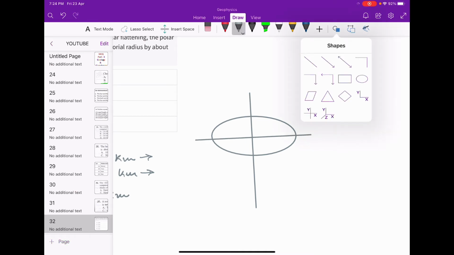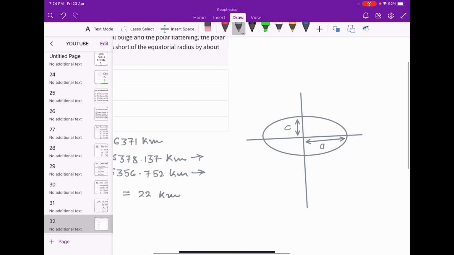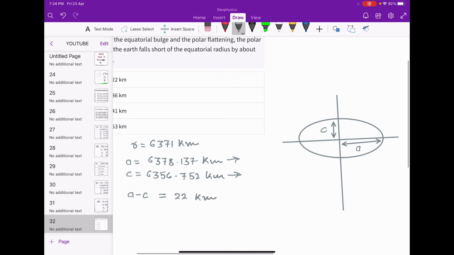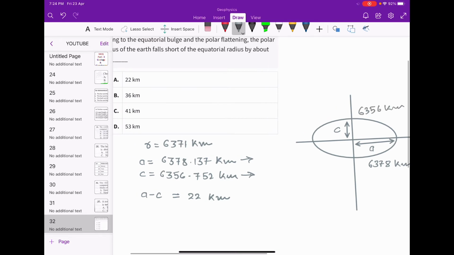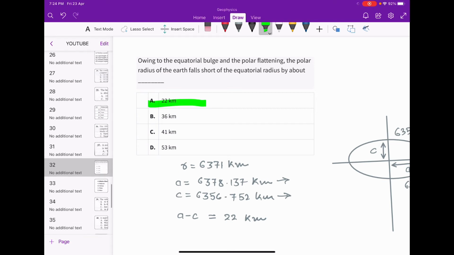So through the figure, this will be your A, that is the equatorial radius, and this will be your C, which is the polar radius. A is 6378 kilometer and C is 6356 kilometer, and the average radius is 6371. So for this the answer will be, the difference is 22 kilometers. So option A will be the correct answer.